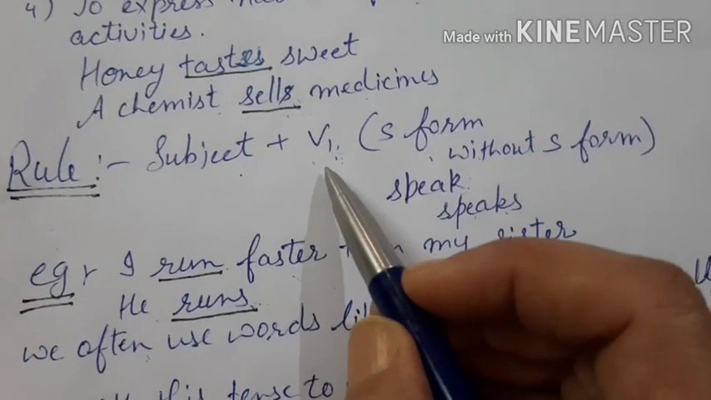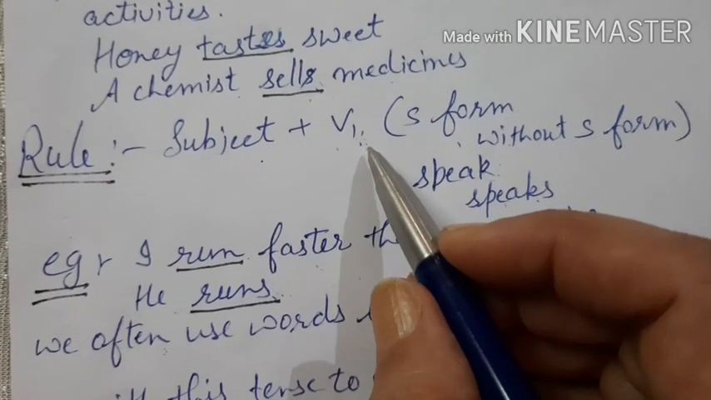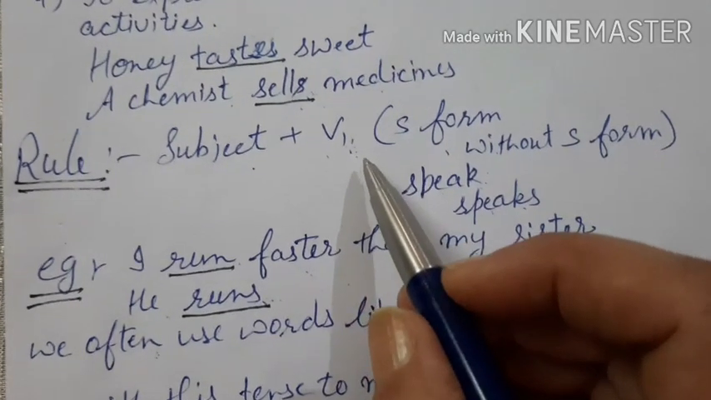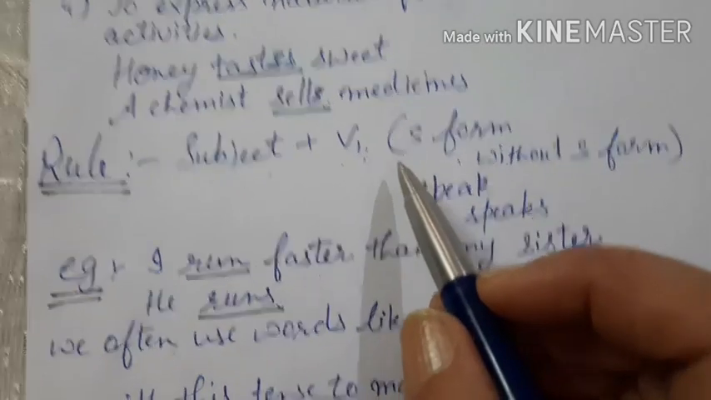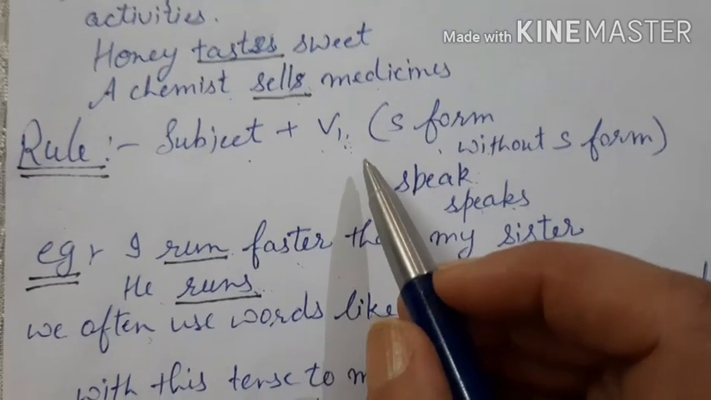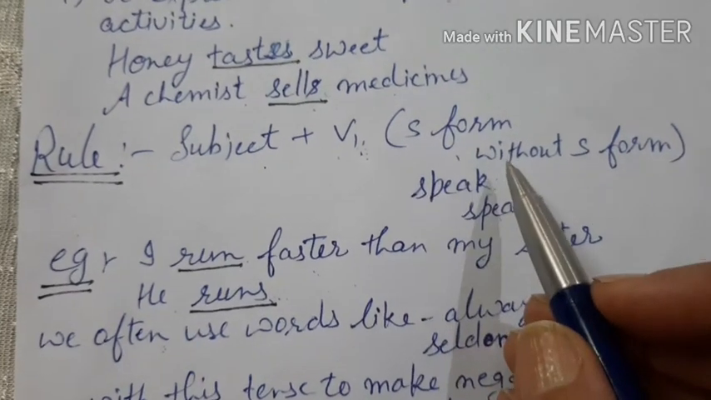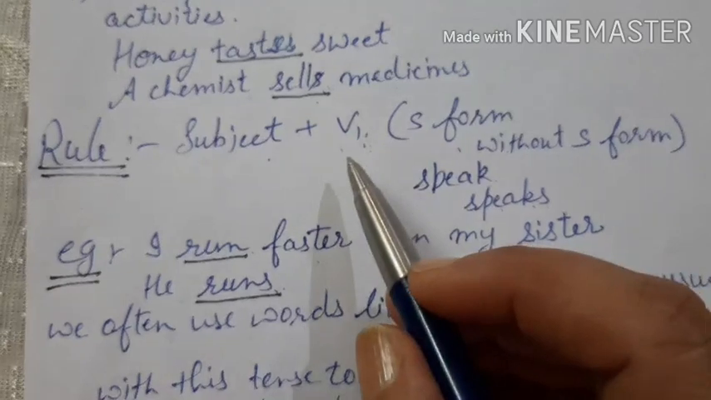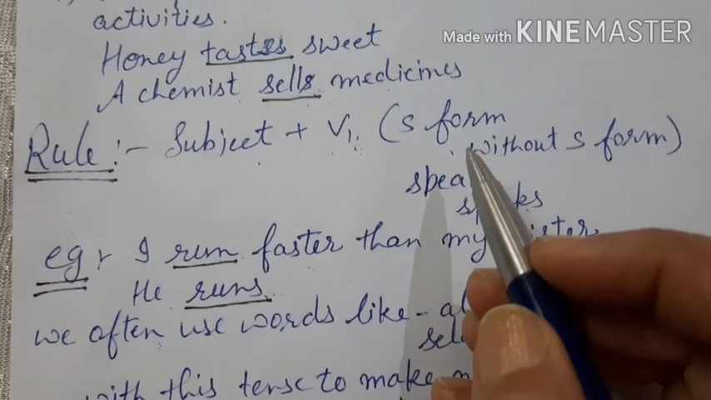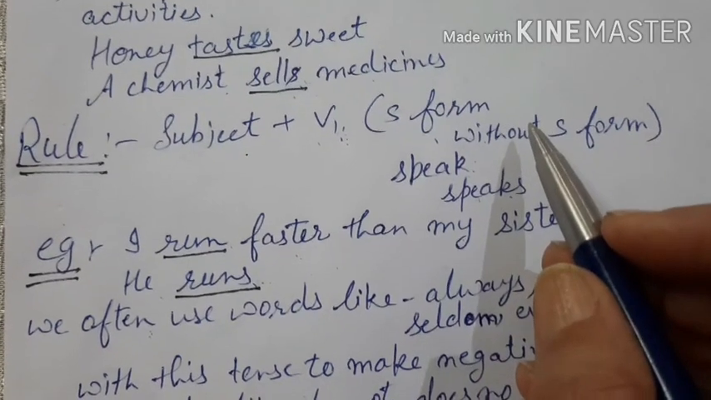Now what is this V1? At the end of this video, I'm going to put slides on the different forms of the verb. There are 3 basic forms of the verb, V1, V2, V3. According to modern grammarians, there are 5 forms of the verb, V4 and V5 are also there. V1, V2, V3 are also called first form, second form, third form, or present, past and past participle.